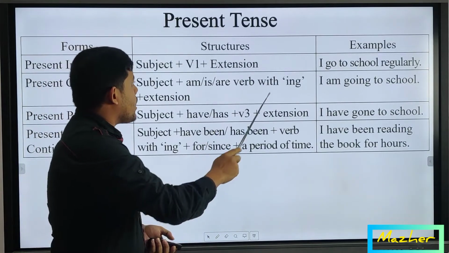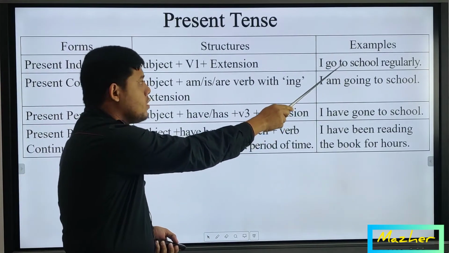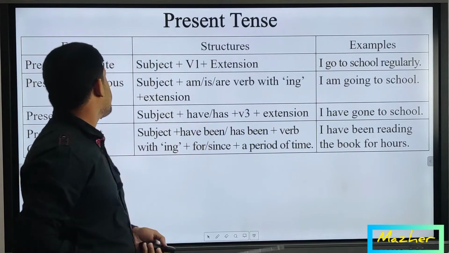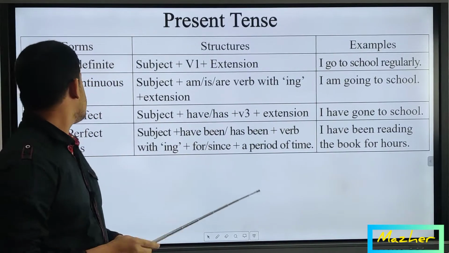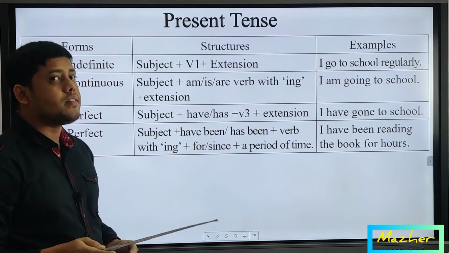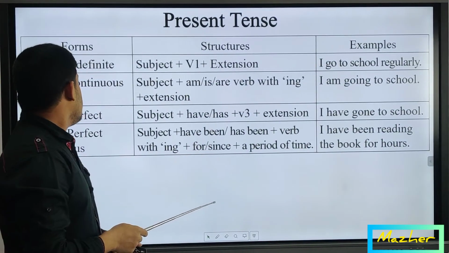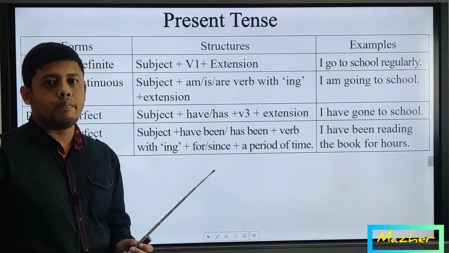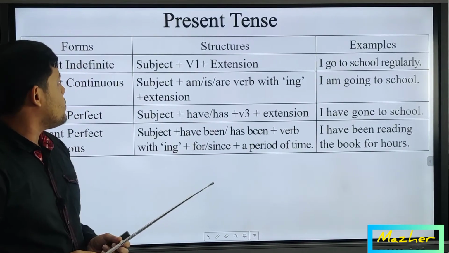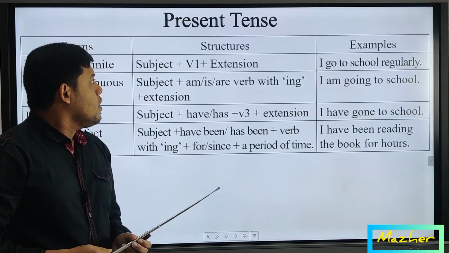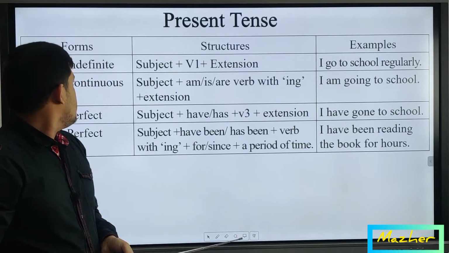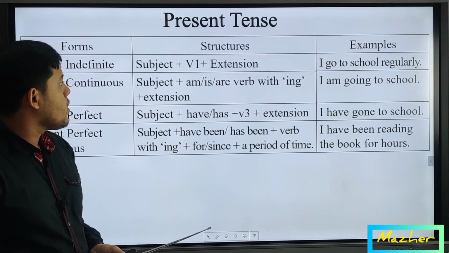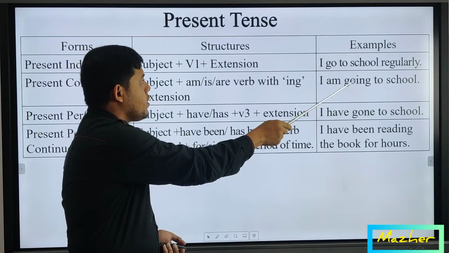That means I go to school. We can see the example by following the structure of present indefinite. The next one is called present continuous. Let's see the structure first. The structure of present continuous is subject plus am/is/are plus verb plus ing plus object or extension. You can see another example for present continuous. I am going to school is written here.